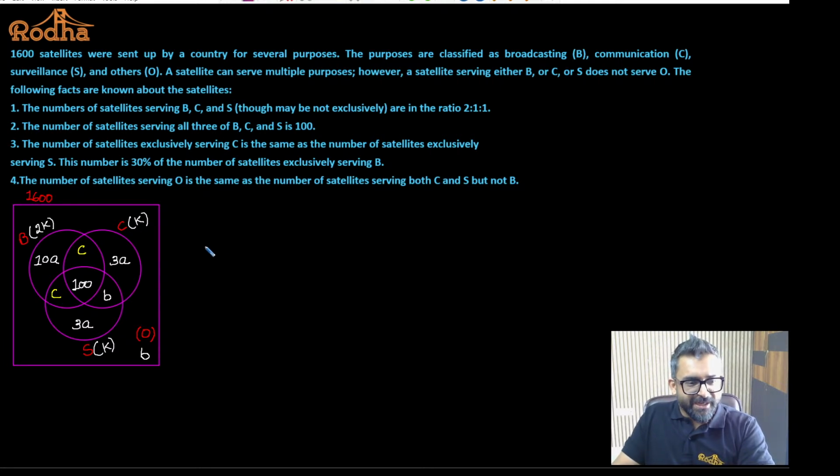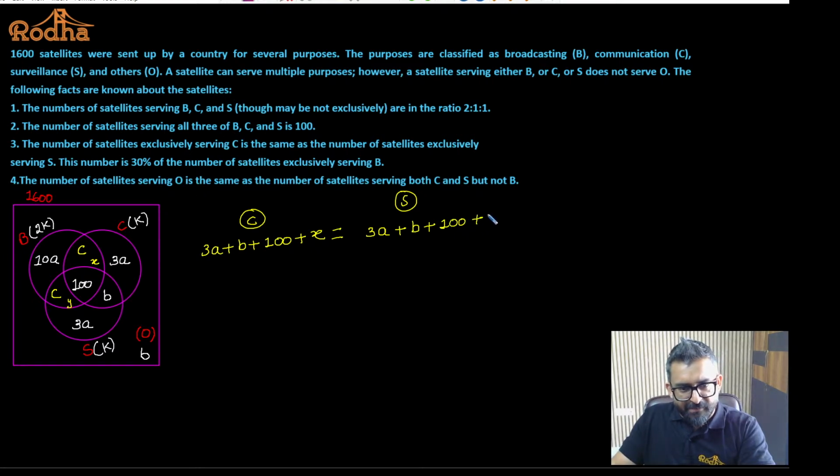If I say K, this is 3A plus B plus 100 plus, let's say this is X. Let's assume this is X and this is Y. This is the value of C in total. And S in total is what? If you look at this S, this is going to be 3A plus B plus 100 plus Y. If you look at this, 3A, 3A, B, 100 will get cancelled. S is equal to Y. So that's why I have written both these values to be C. Is that okay?